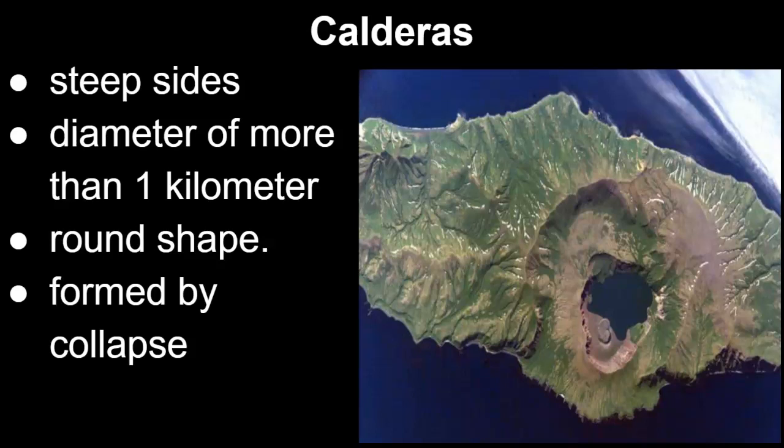Calderas are large indentations with steep sides that have a diameter of more than 1 kilometer and have a somewhat round shape. Most calderas are formed as a result of the collapse of the top of a large complex volcano after the explosive eruption of quartz-rich pumice and ash fragments.